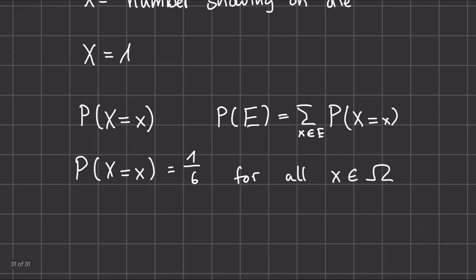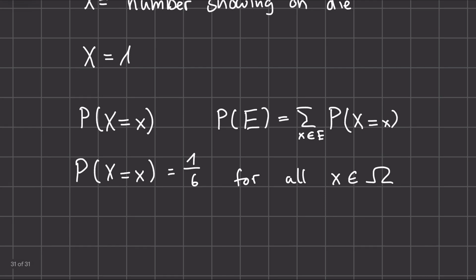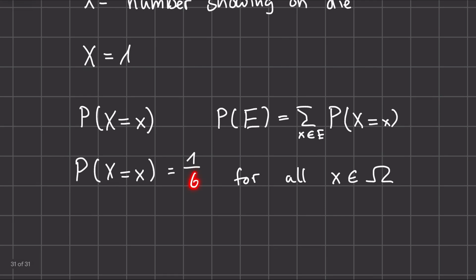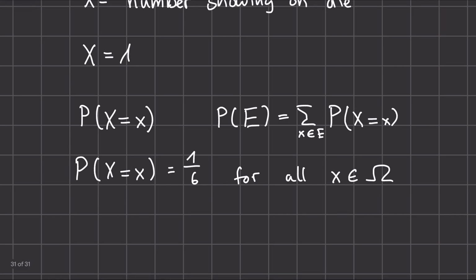For the case of our fair die, we can say that the probability of getting any number is 1/6. So rolling a 1, rolling a 2, 3, 4, 5, or 6 all have the same probability of 1/6. This does not mean that if we roll the die 6 times, we will definitely get one of each number.